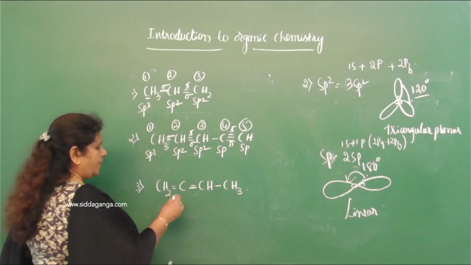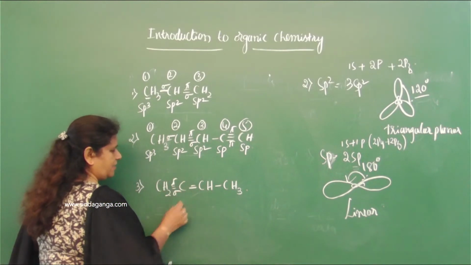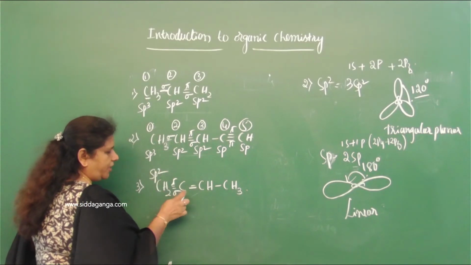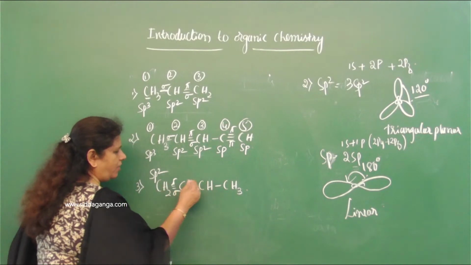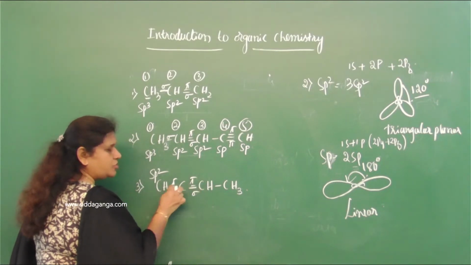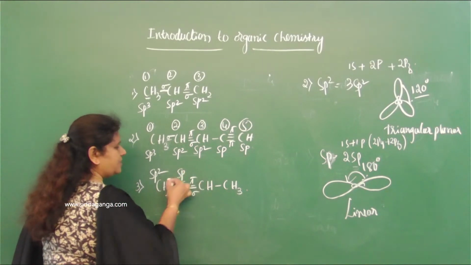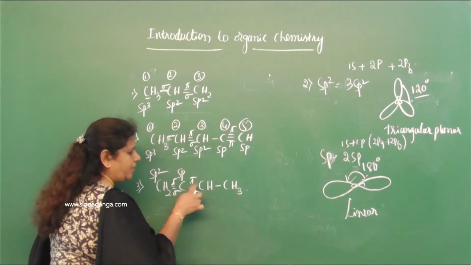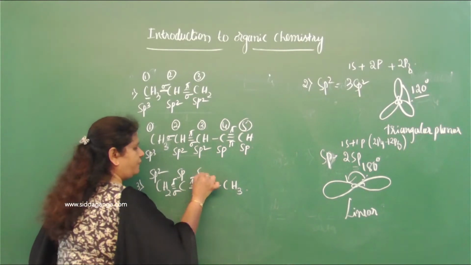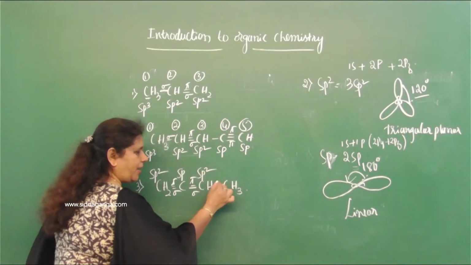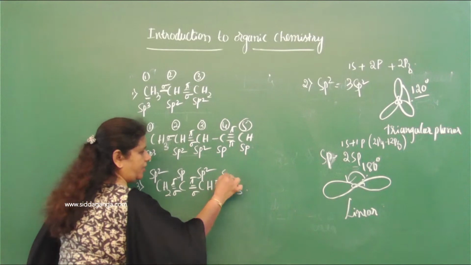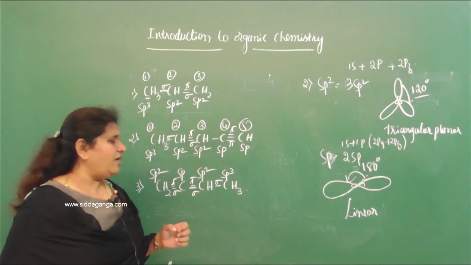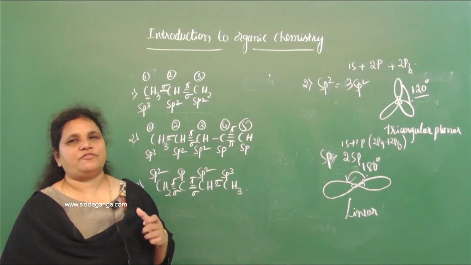Look at here. Here there is a double bond, one pi bond, one sigma bond. This carbon forms one pi bond, therefore it is sp2. Look at the second carbon. Here one pi bond, here one pi bond. So total two pi bond formation has happened. Hybridization state is sp. This carbon forms one pi bond, here there is a sigma bond. Total number of pi bond is 1, therefore it is sp2. Here no pi bond formation has happened, only sigma bond is there, therefore it is sp3. In that way, we have to identify the nature of state of hybridization of the carbon.